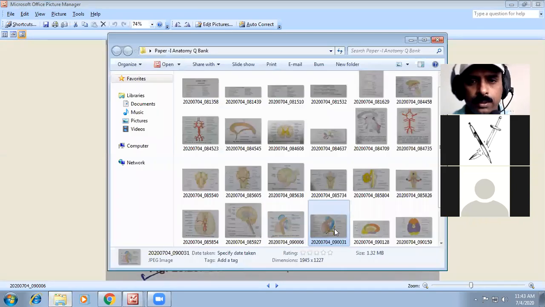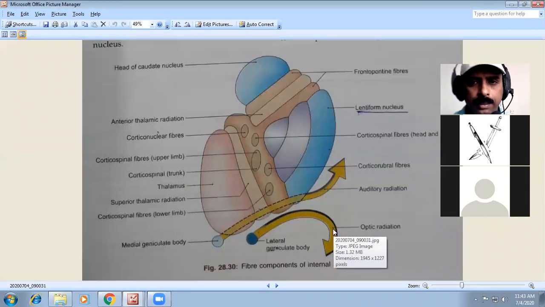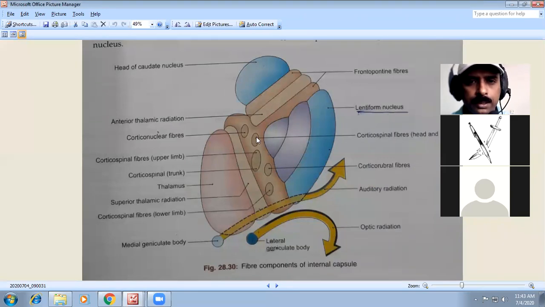Next, in this part you also get the lentiform nucleus. What are the fibers present at the internal capsule? You have the corticonuclear fibers, corticospinal fibers of the upper limb, corticospinal fibers of the trunk, corticorubral fibers, and corticospinal fibers.